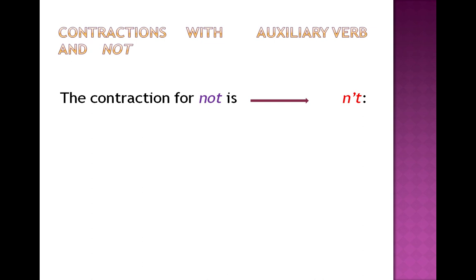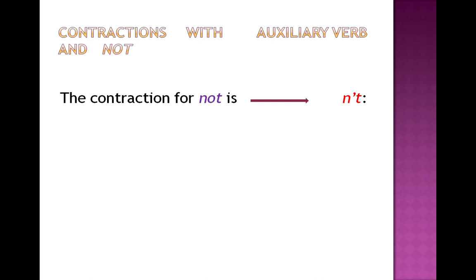Now it's time that we use contractions with helping verbs and not. It is going to be a negative form with the helping verb. We have to bear in mind that in negative contractions, not is written in a different way, and that is mentioned over there: n apostrophe t.